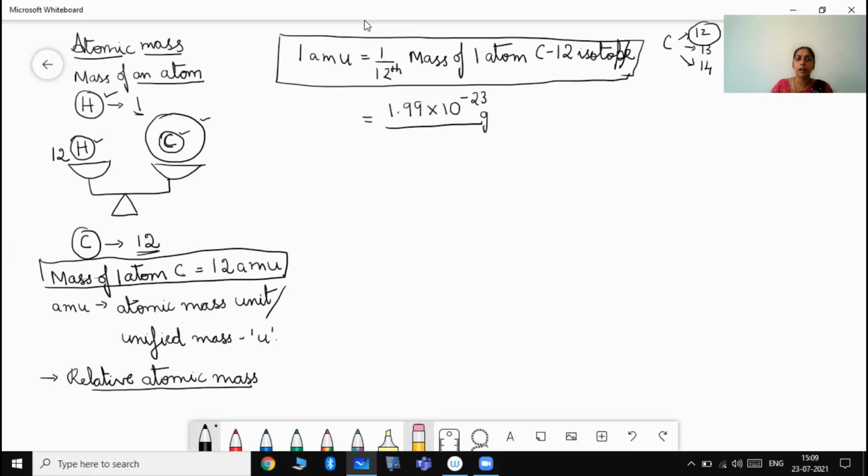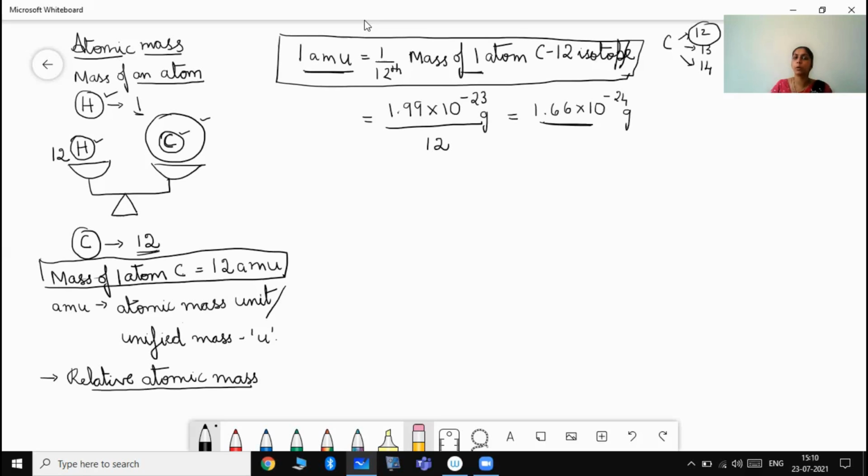So this is the mass of one atom of carbon, divided by 12, is equal to 1.66 into 10 to the power of minus 24 gram. This is the value of 1 AMU.